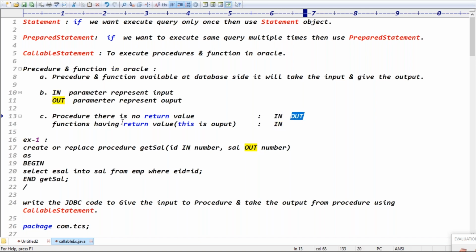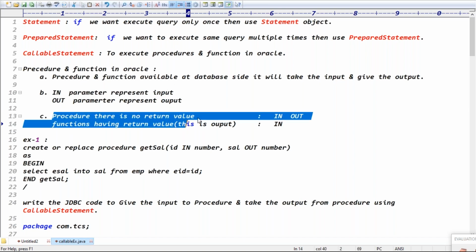But a function has a return value, right? The main difference between a function and a procedure: both are available at the database side and both take the input and give the output only. And in a procedure, there is no return value, guys.